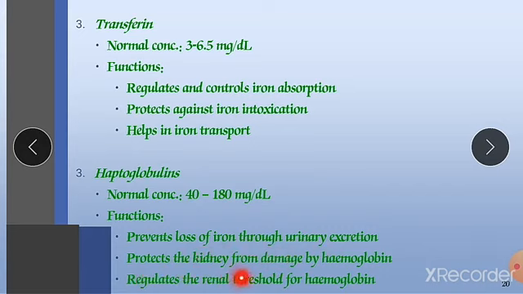Next is to regulate the renal threshold for hemoglobin. It is giving the renal threshold, meaning it is increasing the capacity of our kidney. It tries to maintain the functions of the kidney, the filtration function of our kidney. That's why it is increasing the capacity of the kidney, and that's why it is called the renal threshold for hemoglobin. So the hemoglobin molecules can be tolerated and maintained in our kidney. They won't be allowed to break down in our kidney.